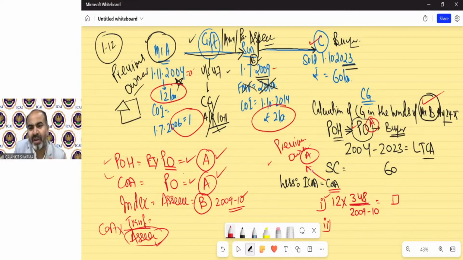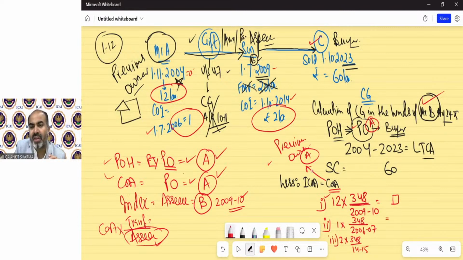And the formula is simple: cost of improvement multiplied by 348 — it does not have any connection with the previous one or assessee. The division part of the cost of acquisition formula, the cost of improvement formula says, is the index in the year improvement took place. So this year improvement took place. That means we will take the index of 2006-07 that will be given in the question. And this third case is 2 lakh into 348 upon the index of 2014-15.